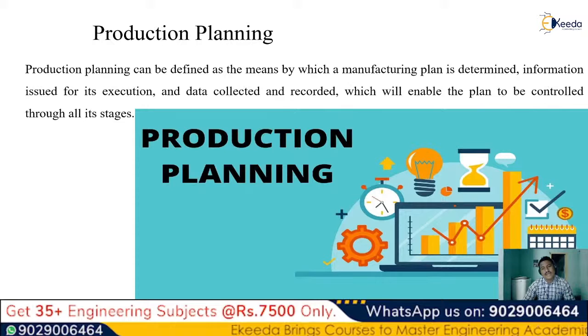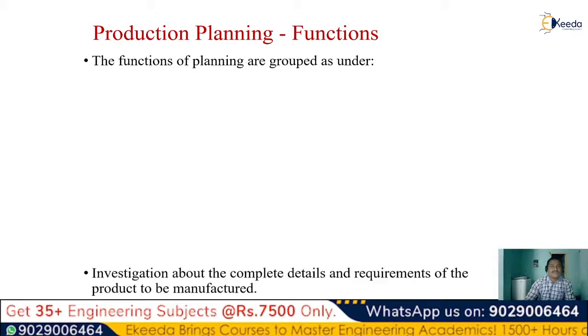So we can generally define production planning as the means by which a manufacturing plan is determined, information issued for its execution is collected, that is, the data is collected and recorded, which will enable the plan to be controlled through all its stages. So the entire 10 functions consist of all this data: a plan which is to be determined, information issued for the execution, data which is collected and recorded, which enables the plan to be controlled through all its stages. That is generally called our production planning process. So what are the general functions of this production planning?